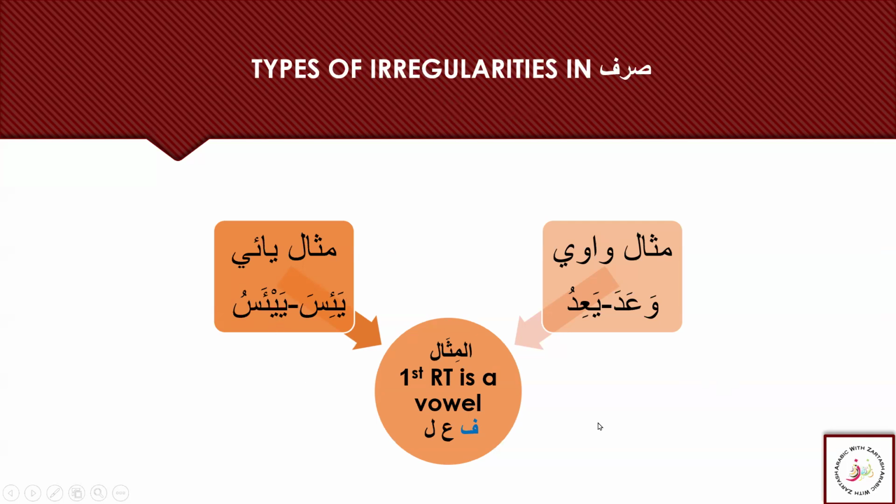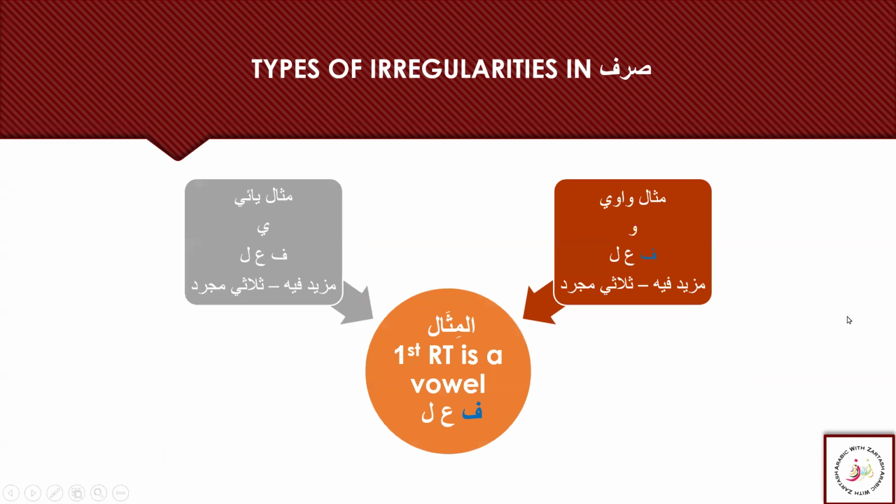There are many rules that we need to learn about misal. When the first root letter, the fa root letter, is a waw, it is misal wawi; it can be ya, misal yai. Also, you need to remember that misal wawi can be for thulathi mujarrad, when we have only the root letters, or you can say the small families.